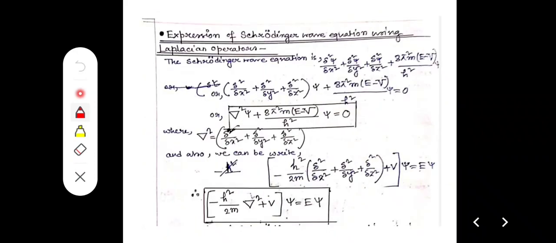Now, expression of the Schrödinger wave equation using the Laplacian operator. Same thing, we can derive it: del square psi by del x square plus del square psi by del y square plus del square psi by del z square plus 8 pi square m (E minus V) by h square.